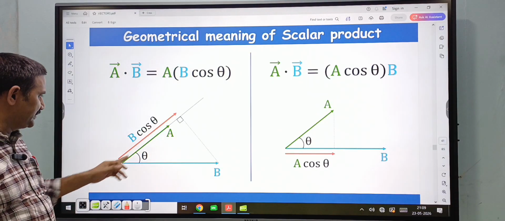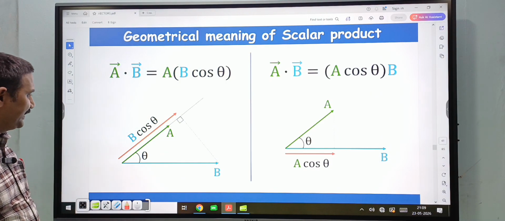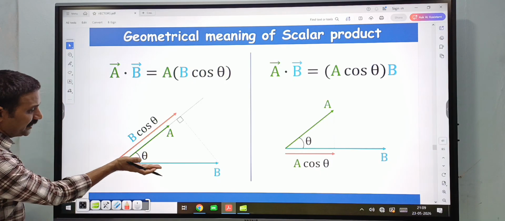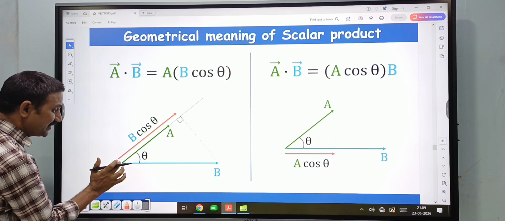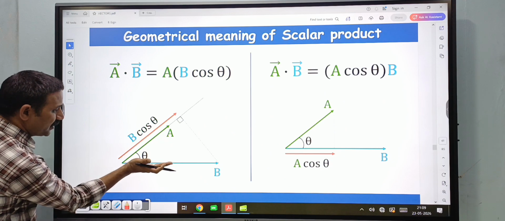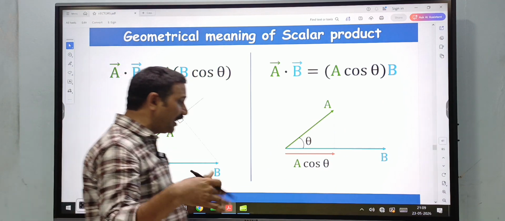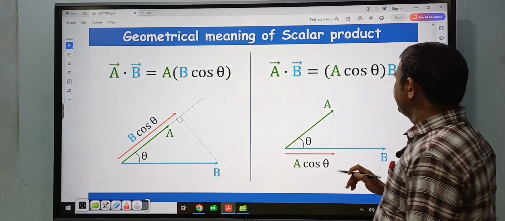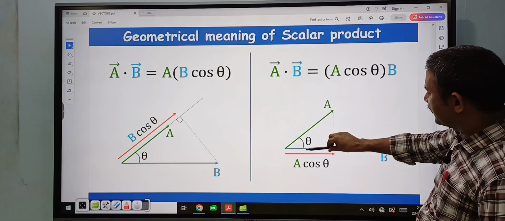This is A bar and this is B bar. This A bar dot B bar can be written as A into the component of B bar along this direction, which is B cos theta. Or, this is B and the component of A bar along this direction is what?